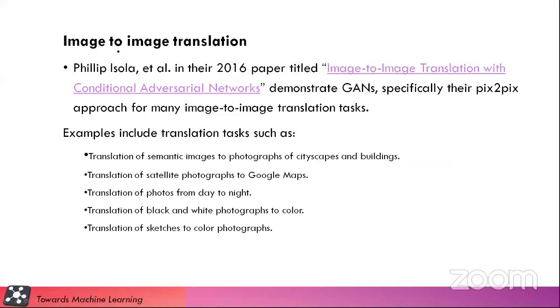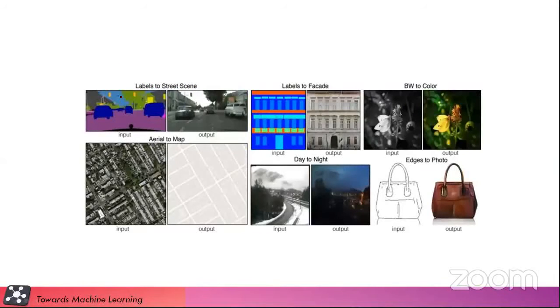And now we have image to image translation in GANs. What you can do with GANs: this is a segmentation image, and you can create a real output. This is a label, and you can create a facade building. You can convert the black and white image with color. You can fill the color in a black and white image using the GANs.